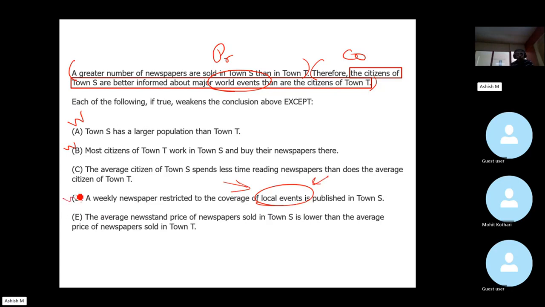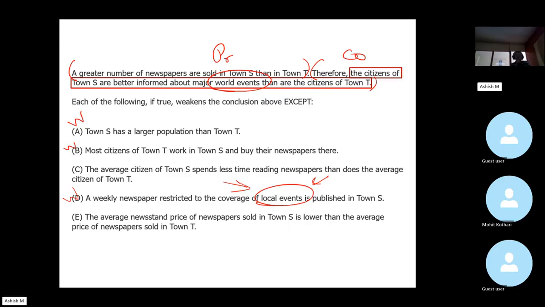So clearly weakening. All right, how about Edward? The average newsstand price of newspapers sold in town S is lower than the average price of newspapers sold in town T. Now, we are basically left between Charlie and Edward.